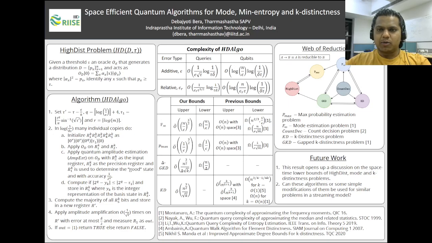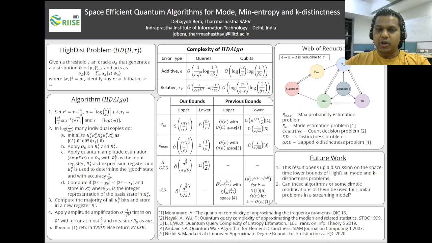The goal of this problem is to obtain an epsilon approximate estimate of the largest probability of the distribution. We solve this problem by combining the algorithm for the high-dist problem with the classical binary search algorithm, and by this combination, we obtain a quantum algorithm with complexity O tilde of 1 by epsilon to the power 3 by 2.